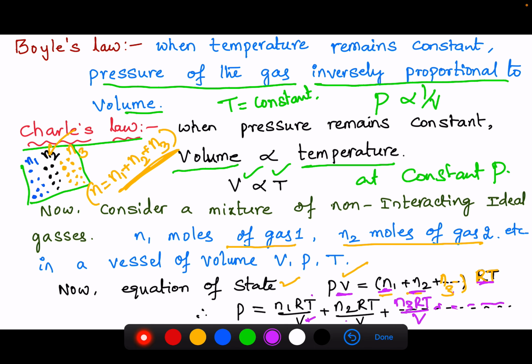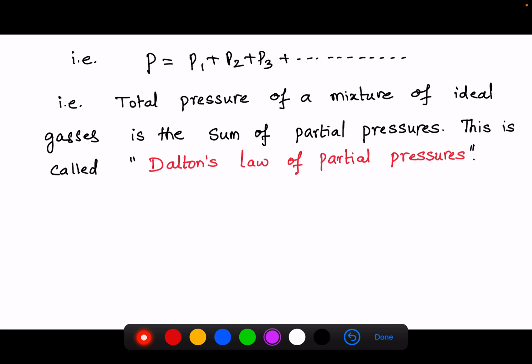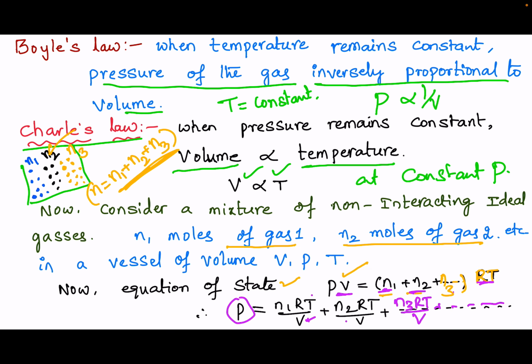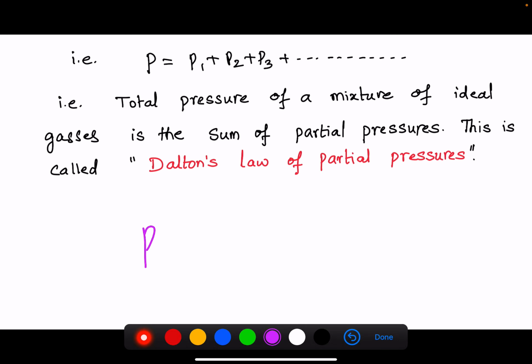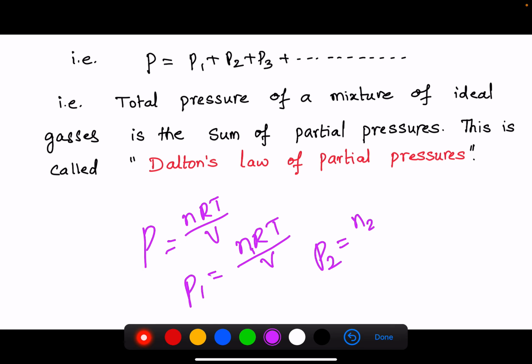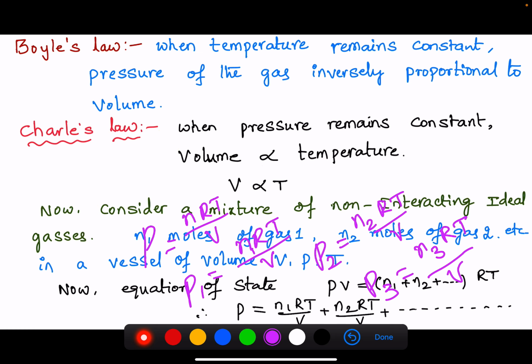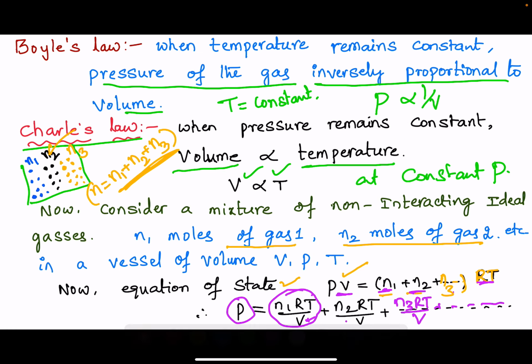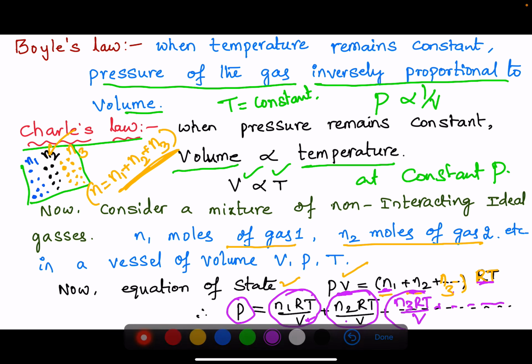So the total pressure P is equal to nRT by V. We know P1 is nothing but N1 RT by V, P2 is nothing but N2 RT by V, and P3 is nothing but N3 RT by V. So here I am writing it as P1, this is P2 and this is P3.